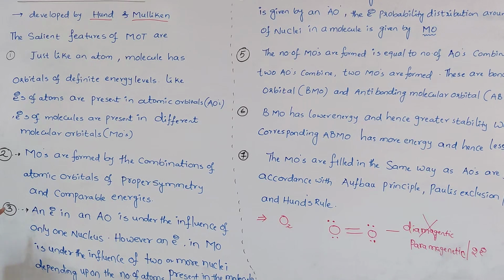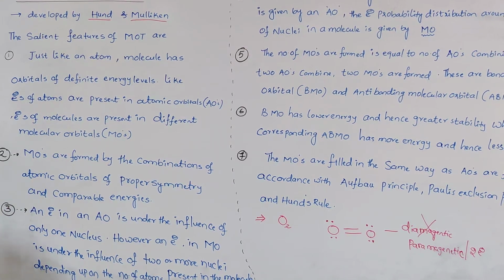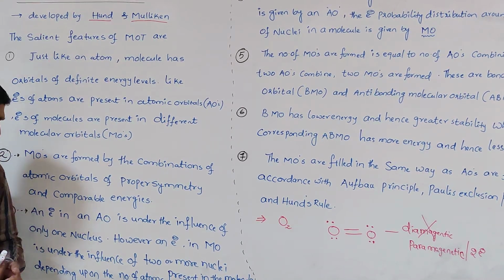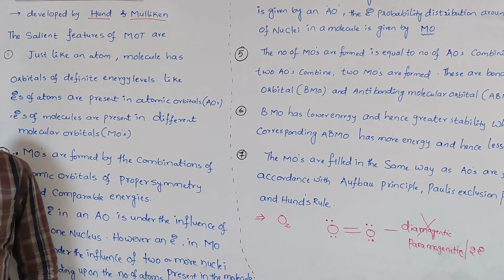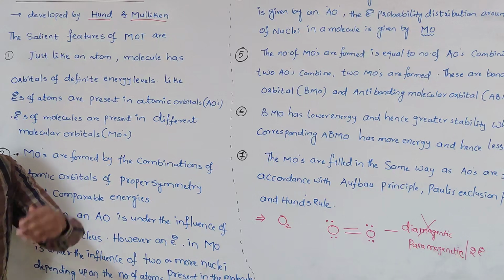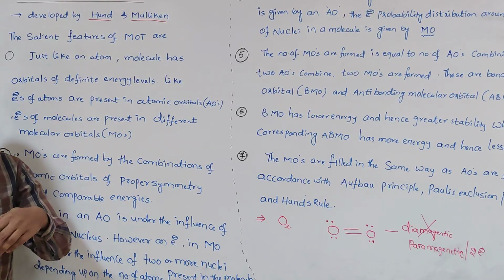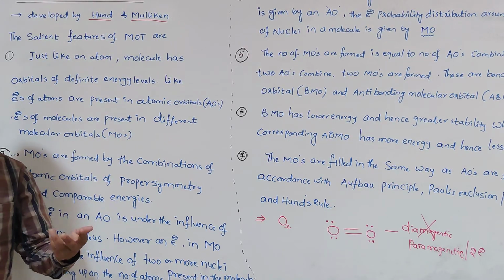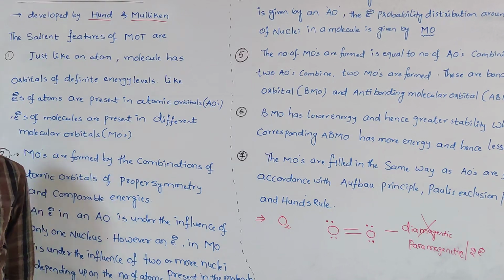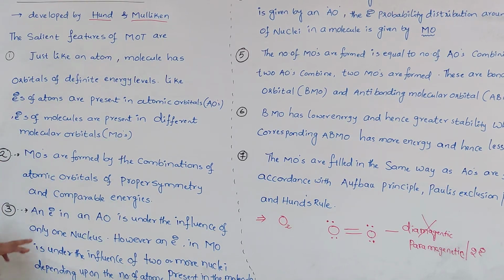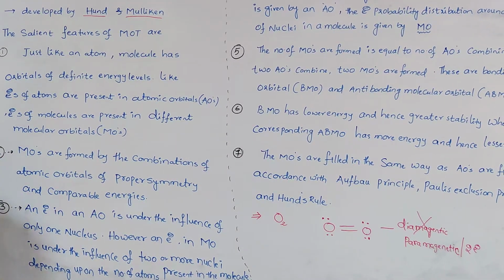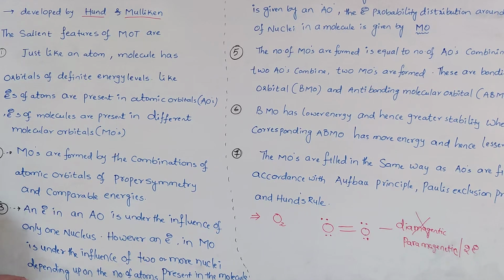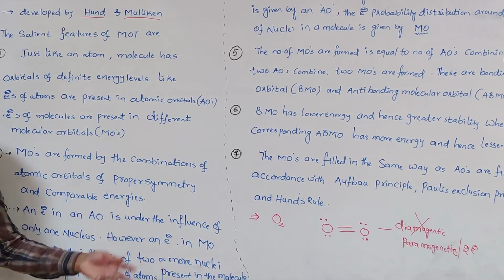The third important feature of molecular orbital theory is that the electron in an atomic orbital is monocentric, whereas the electron in a molecular orbital of a molecule is polycentric. What do you mean by that? An atom has only one nucleus, so the electron is under the influence of that nucleus only. But a molecule is made up of a combination of atoms.